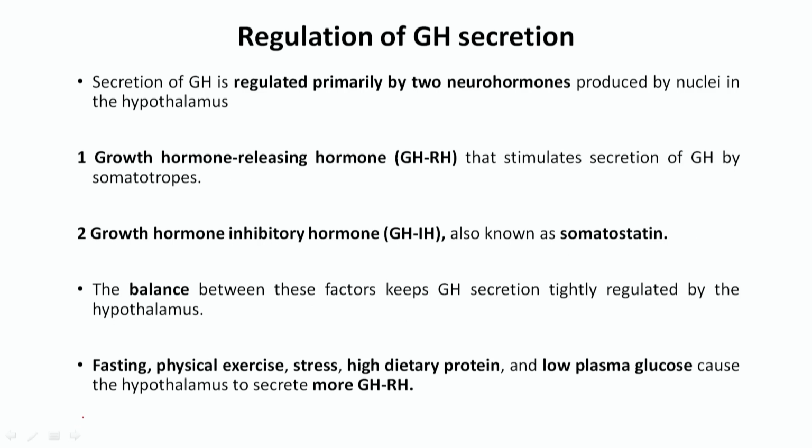Then how is growth hormone secretion regulated? Secretion of growth hormone is regulated primarily by two neurohormones. One is called GHRH, that is growth hormone releasing hormone, and another is called growth hormone inhibiting hormone. So the balance between these two hormones mainly controls the secretion of growth hormone. Whatever it is, there must be a balance between the releasing hormone and the inhibiting hormone.